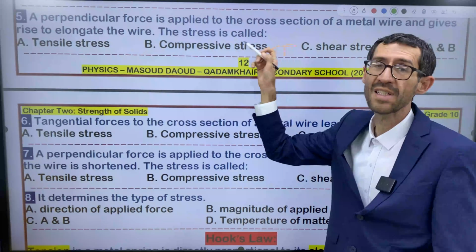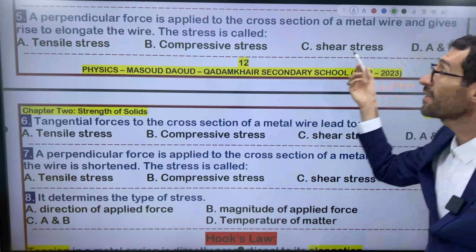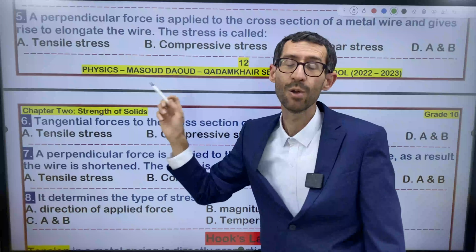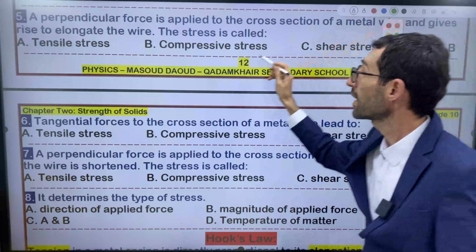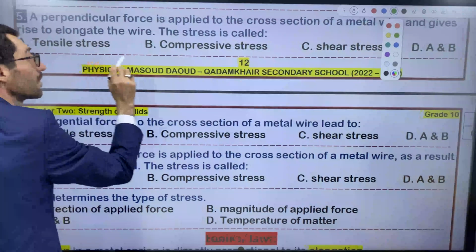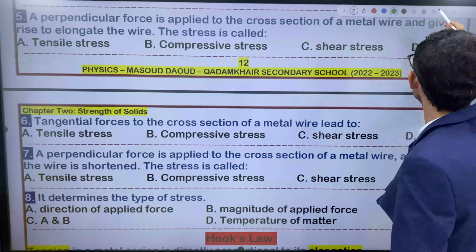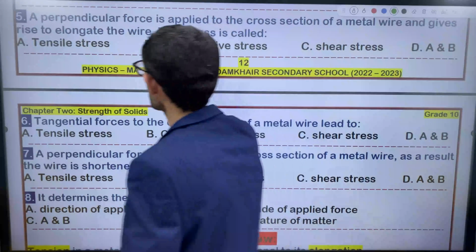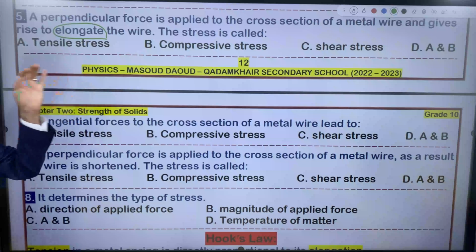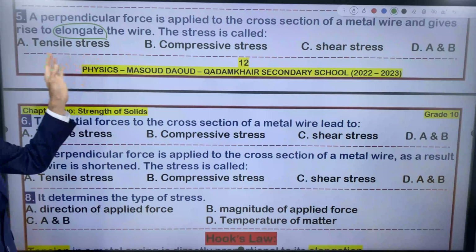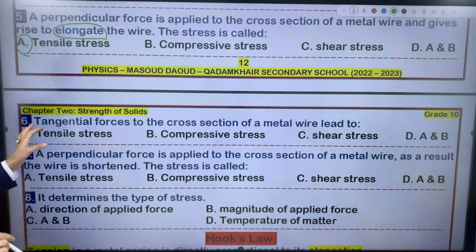We know that the force is perpendicular, but it says it gives rise to elongation. Which option is true in your opinion? Elongation is due to which type of stress? Actually, tensile stress.